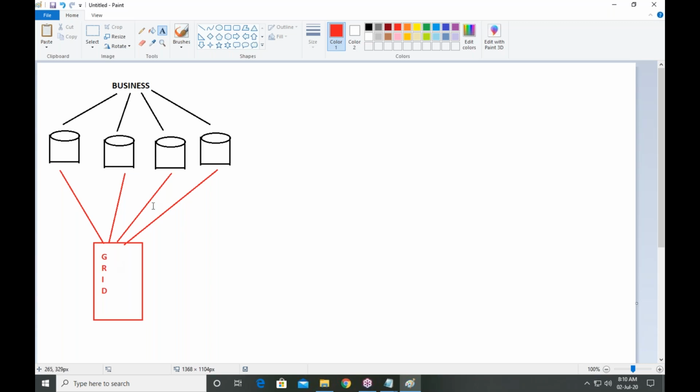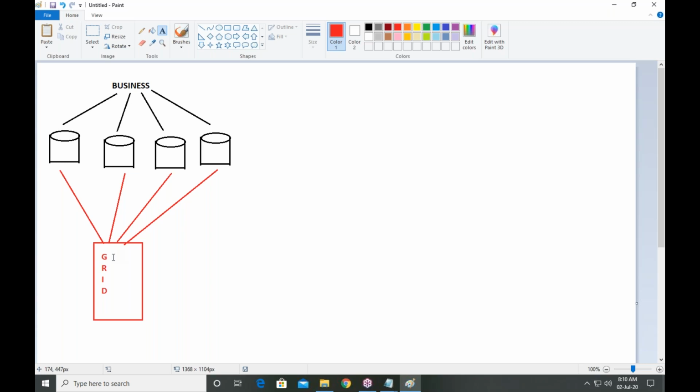If you want to transfer data from one server to another server, we can do it by using grid. So here, server to server communication is easy. And grid is also responsible for decreasing the workload on the database servers.